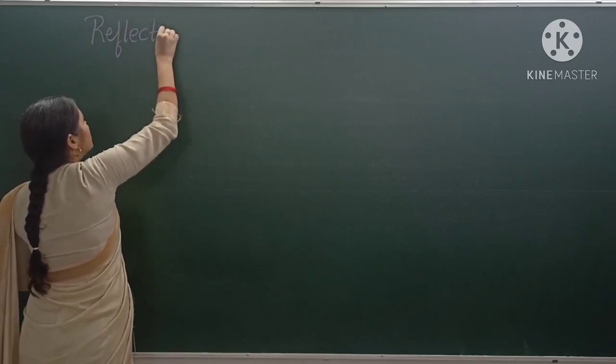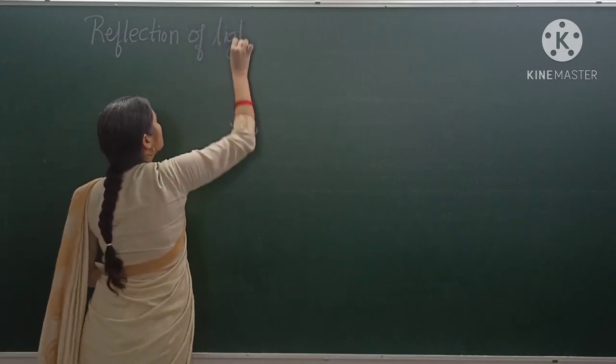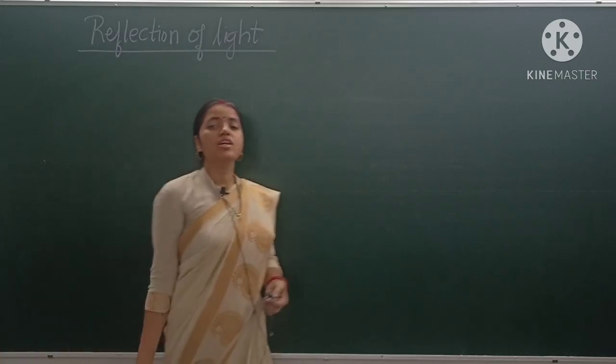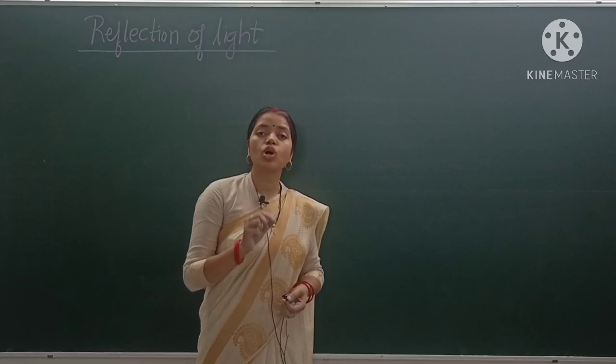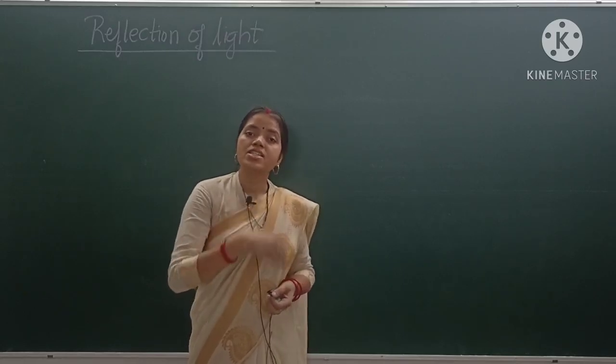So the next topic is reflection of light. So what is reflection of light? Reflection of light is when a ray of light falls on a smooth polished surface such as a mirror, so it returns in the same medium.